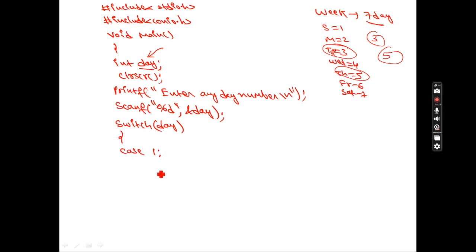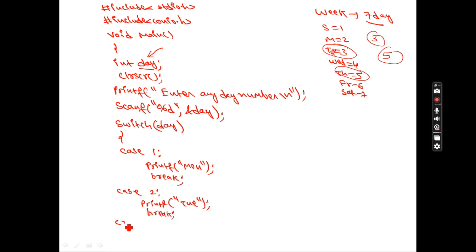I am writing case 1, and here printf, Sunday. Next, after this, break. Next I will write case 2, colon, printf, Monday, then close it. Next I will write the break statement here.